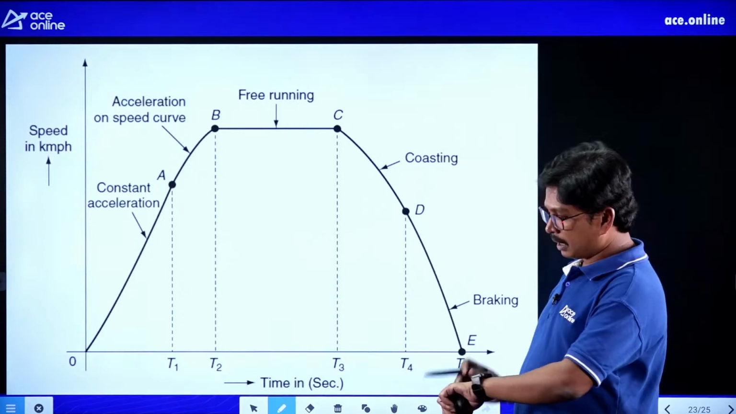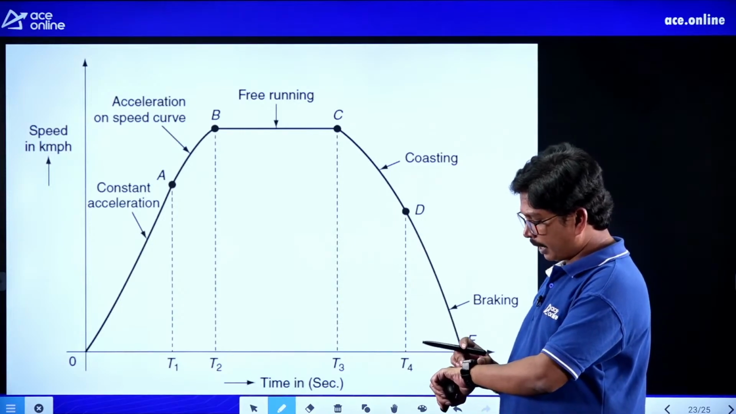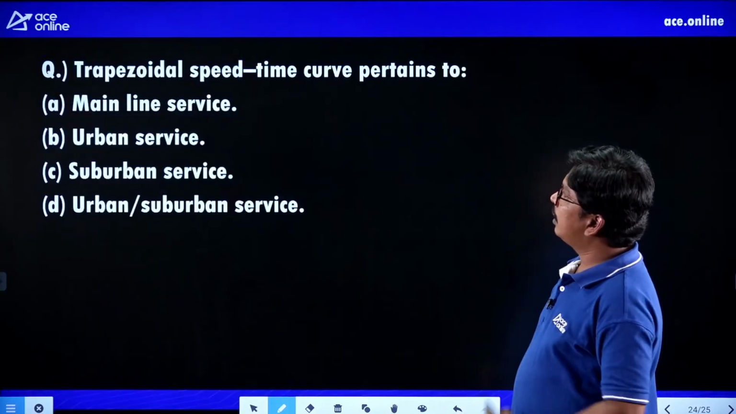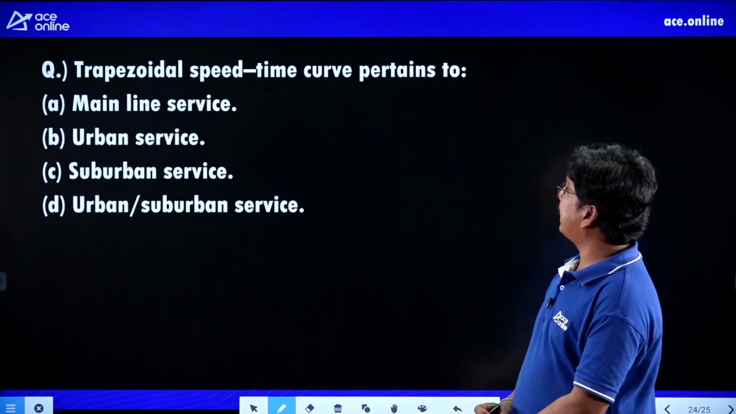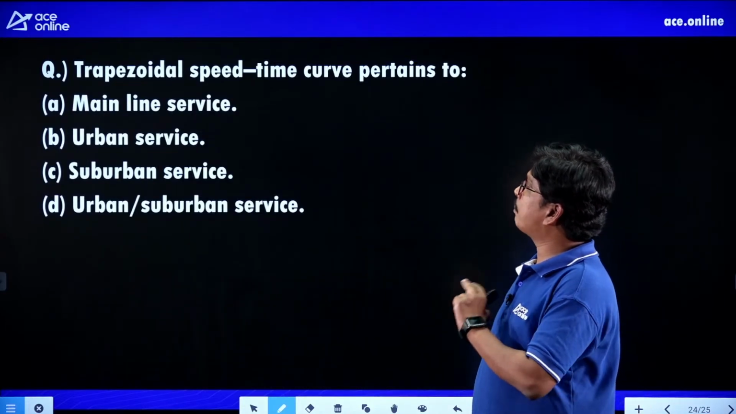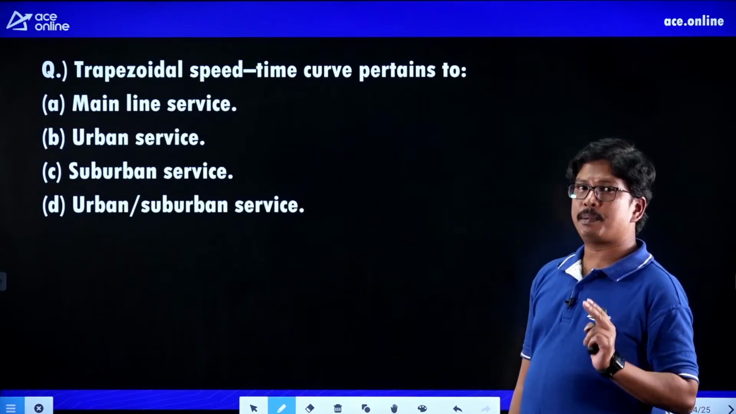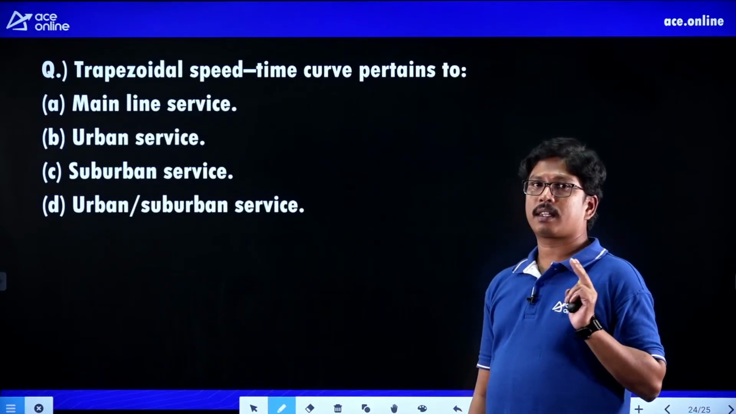Now, from this one we can take a question here. Trapezoidal speed time curve pertains to. Trapezoidal speed time curve pertains to. Trapezoidal speed time curve ఎక్కడ ఉంటుందమ్మా.